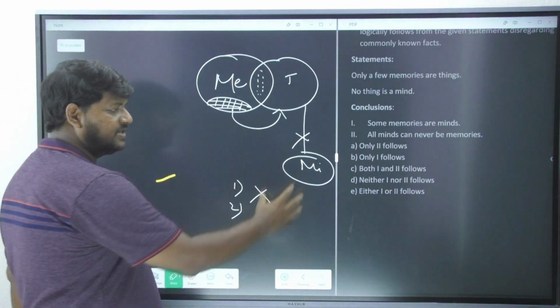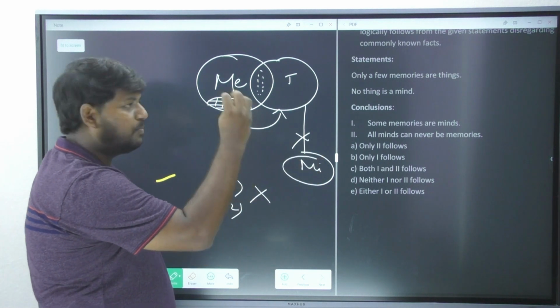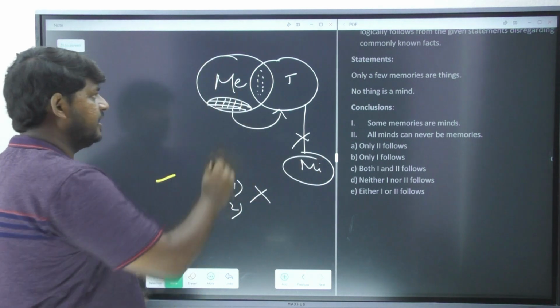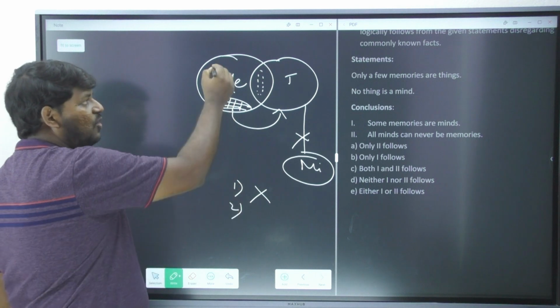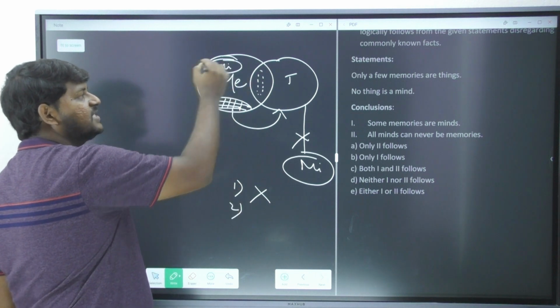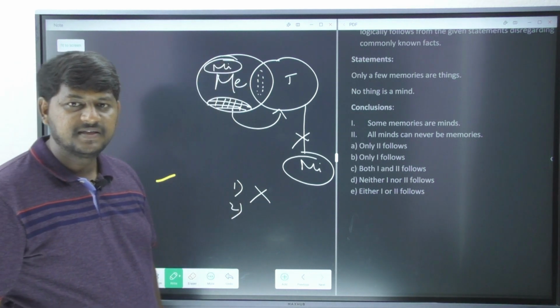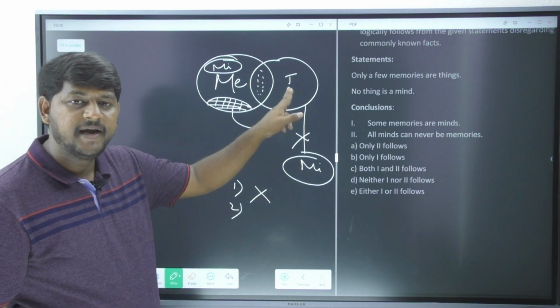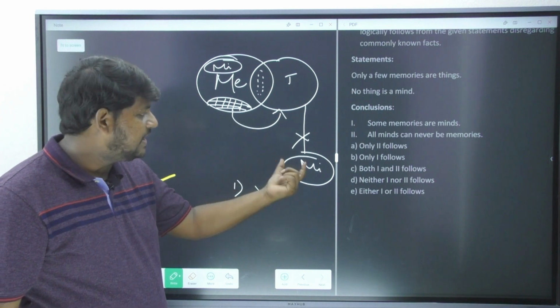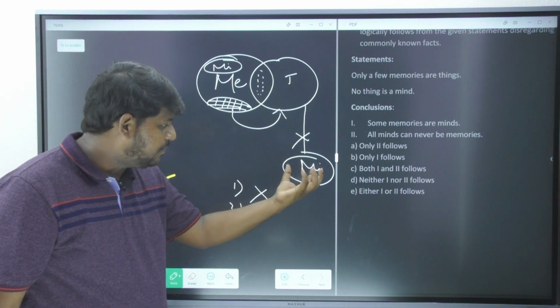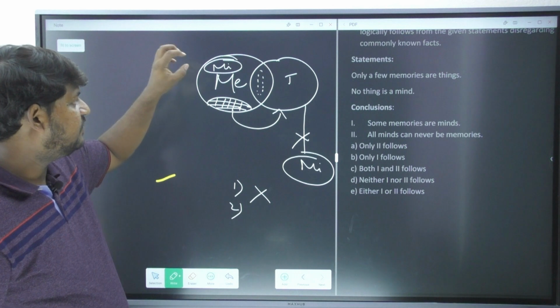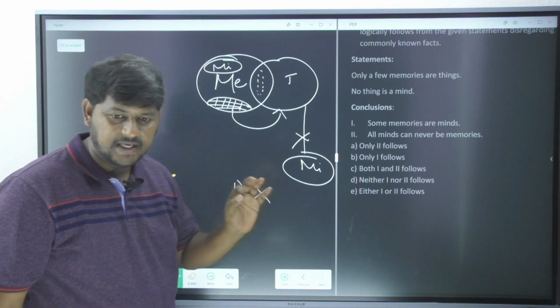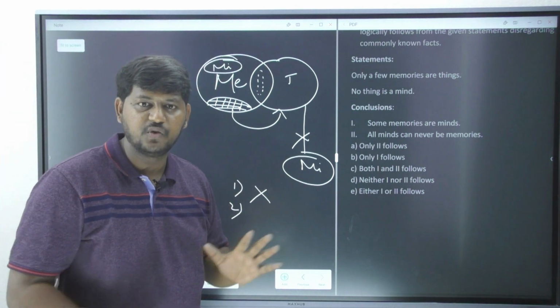He's just asking us to assume, can I bring this mind inside memory? Now for an example, let's just go and place mind inside memory. This is the way I'm just going to draw it. Mind cannot intersect whom here? T. Now without intersecting with T, can I bring this MI and place it inside the memory? Yes, this can be done. Clearly there is no violation.